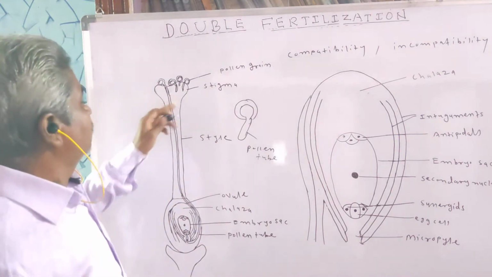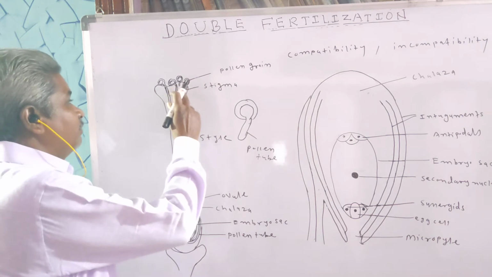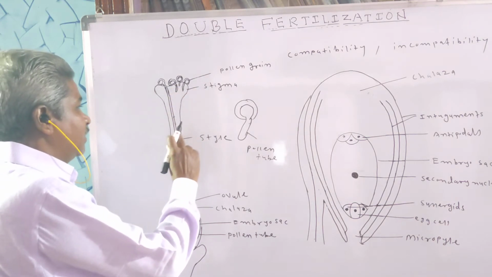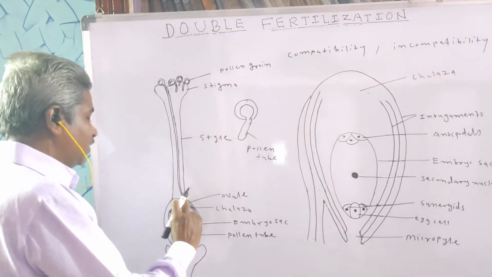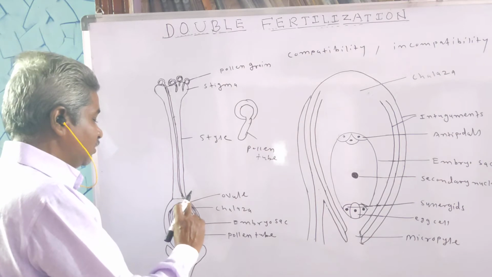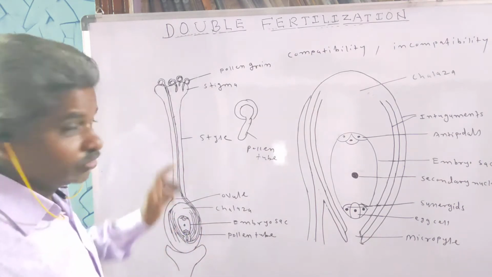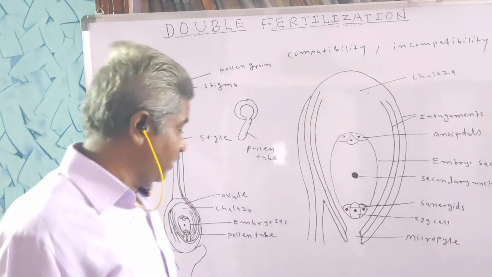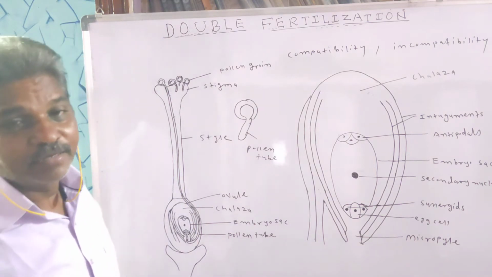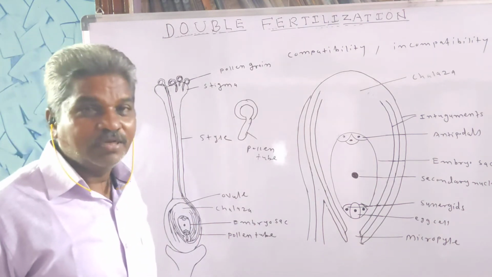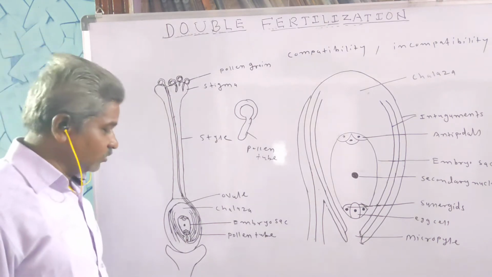After germination of the pollen grain, what happens? The pollen tube passes through the style, enters the ovary and then the ovule chamber, and then into the ovule and pushes the embryo sac. The pollen tube then enters the ovule, bursts and releases two male gametes. So during this process what happens?